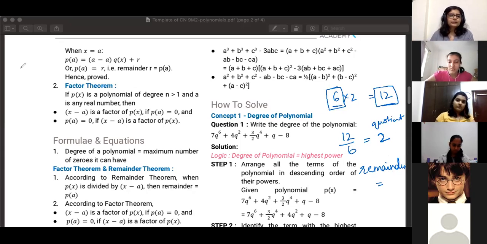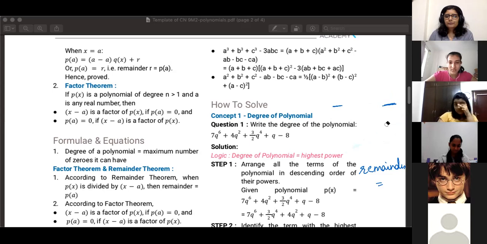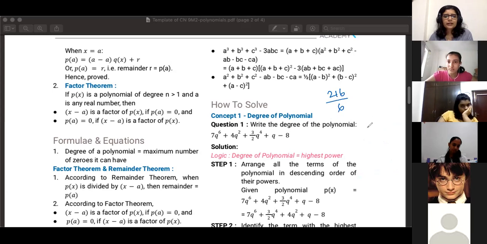Okay, let me take a bigger number. When I divide, let's say I'm dividing 216 by 6, do the long division and tell me what is the quotient and what is the remainder. Yes, ma'am.